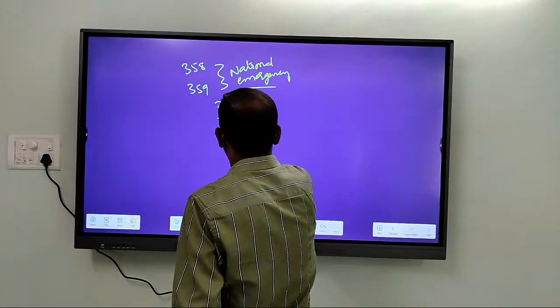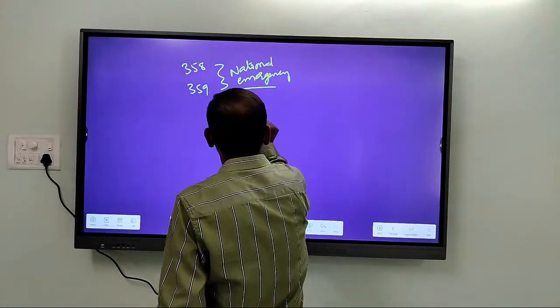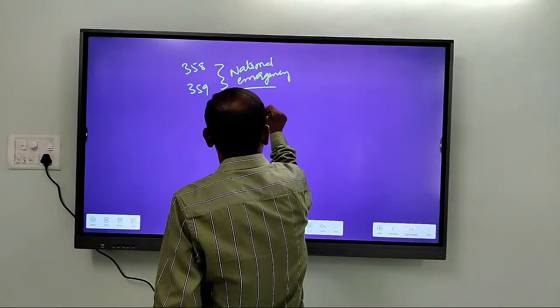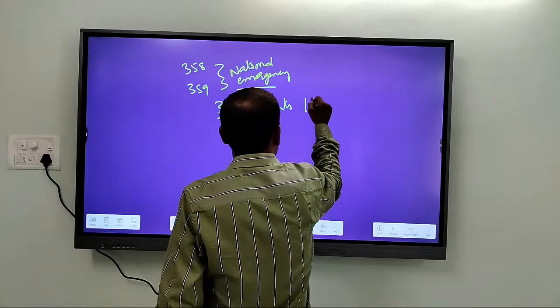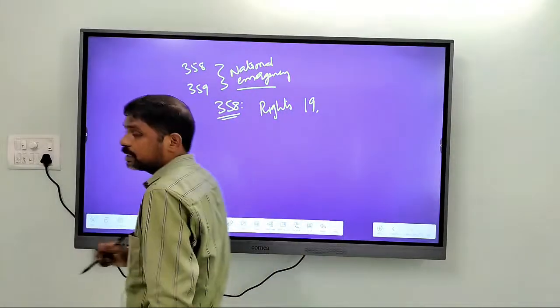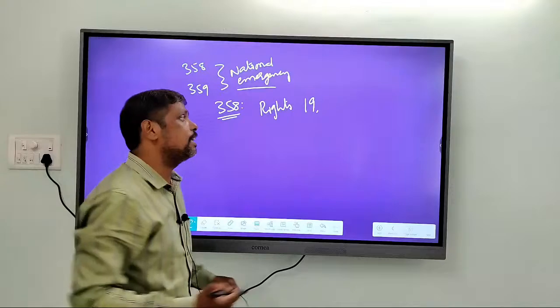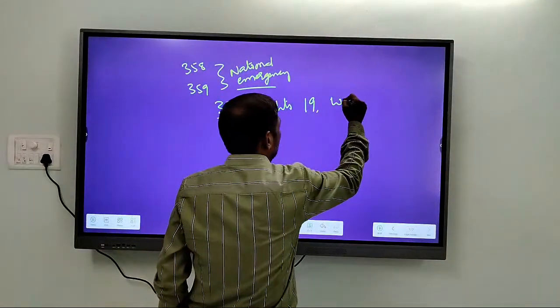That is, Article 358 says that the rights mentioned in Article 19 will be automatically suspended.